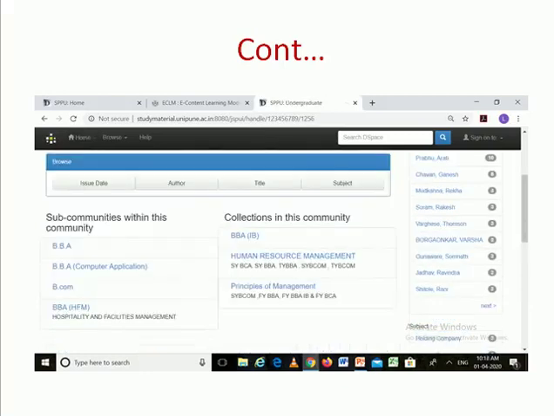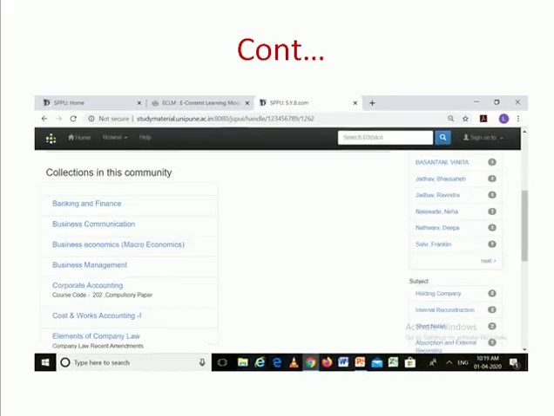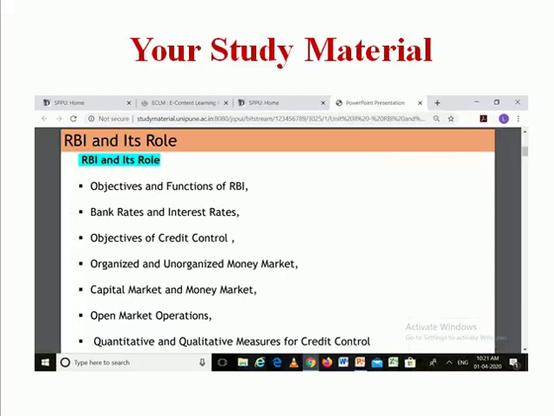Then it will show you various courses in commerce. Then I select BCom. Then I click SY BCom. Then it will show you results on subjects of SY BCom. Then I have selected one subject and got study material related to my search. You can do similarly.